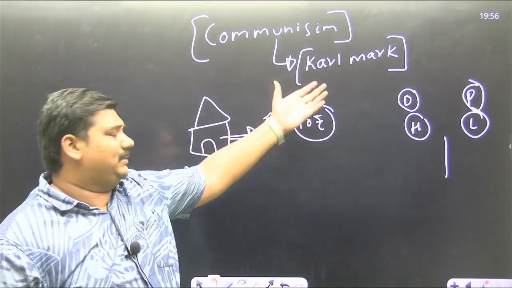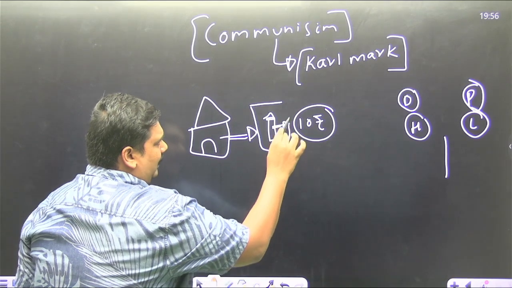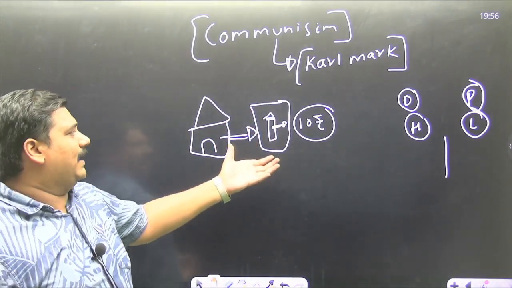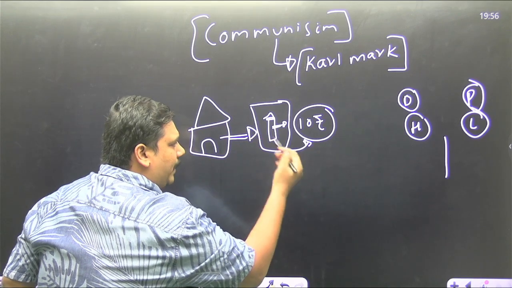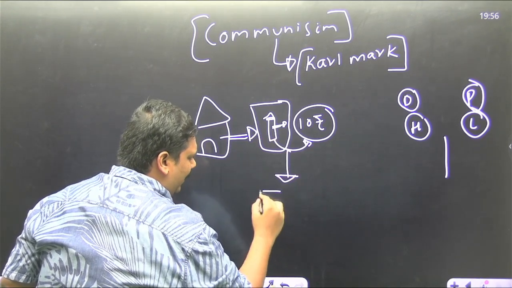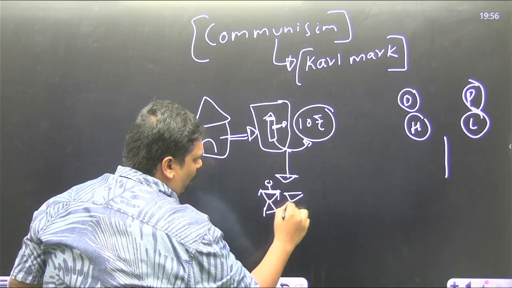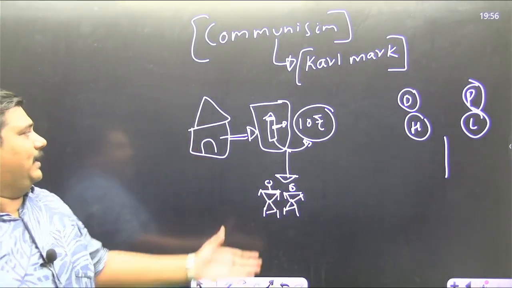According to Karl Marx, this product that the capitalists sell has the value of 10 rupees because there are workers, there are laborers who have toiled in the factory to create this pen.